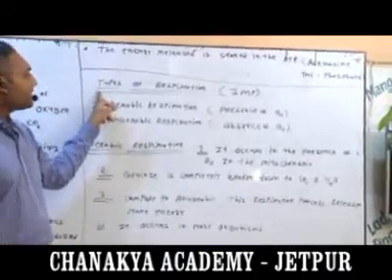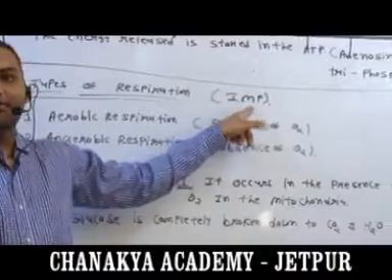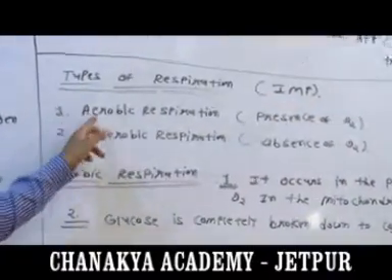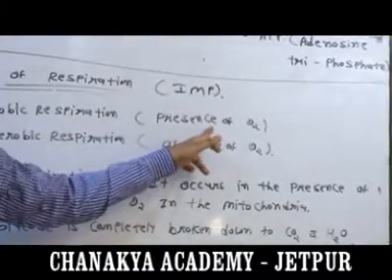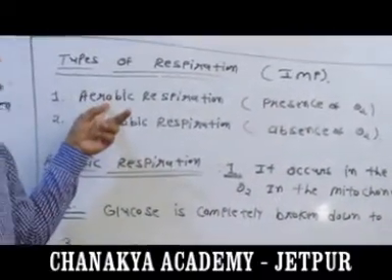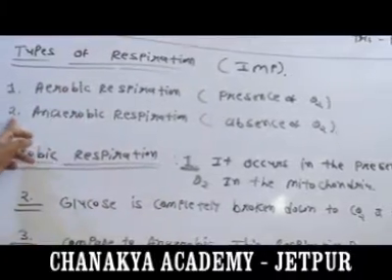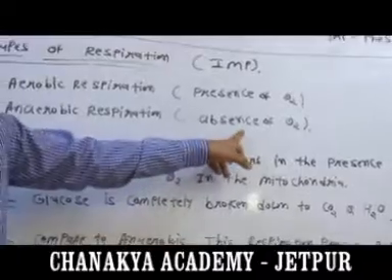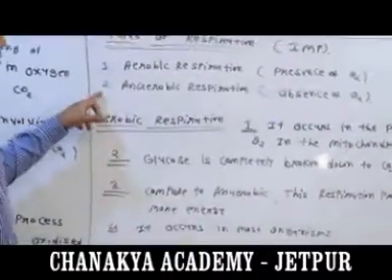Now the important topic is types of respiration. It is important, note that. First, aerobic respiration. The simple meaning is presence of O2. This process takes place in the presence of O2. The second one is anaerobic respiration, meaning absence of O2. It takes place in the absence of O2.